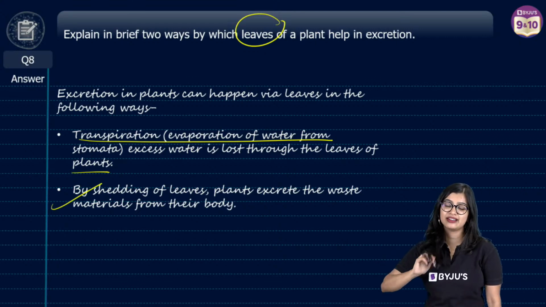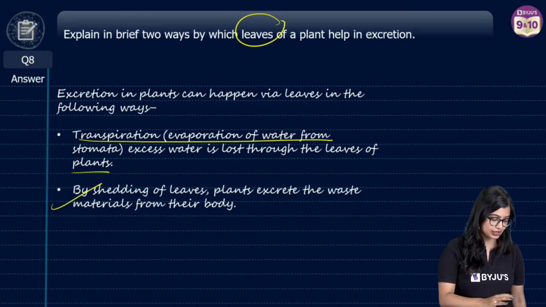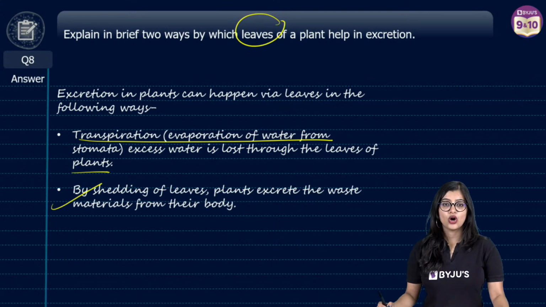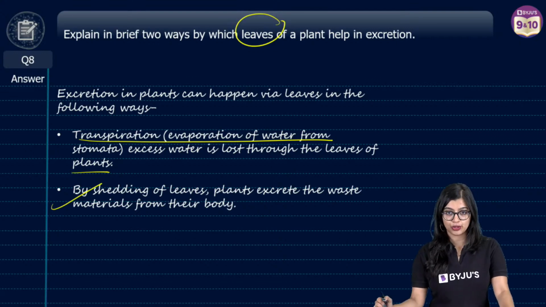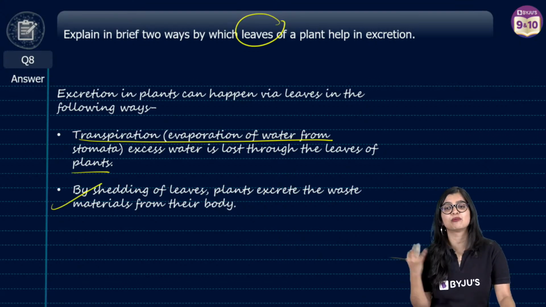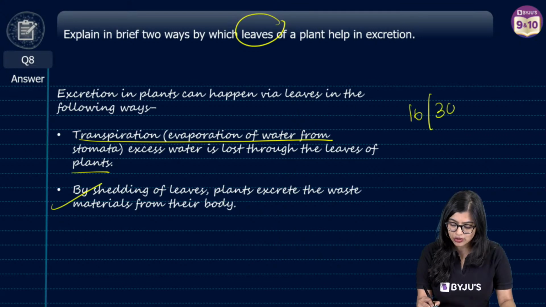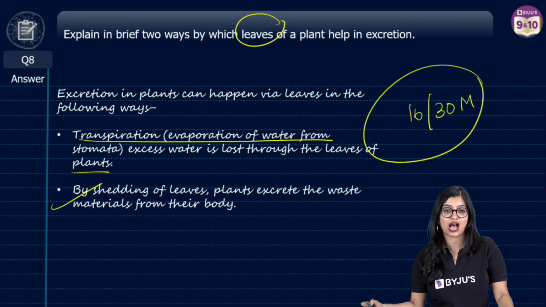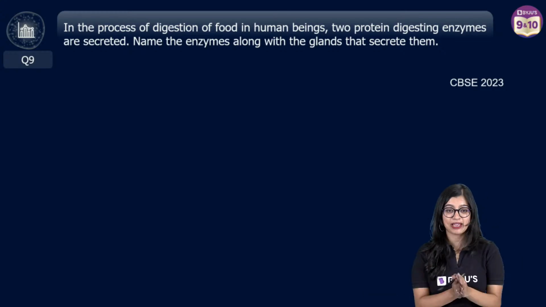Yes, the deleted portion, evolution and heredity, is really deleted, and I will discuss it once again towards the end, all the deleted portion as well. Okay, PCT stands for proximal convoluted tubule. DCT is distal convoluted tubule, right? Yes, at the end of the day, excretion is a process through which metabolic waste is removed from the body. Very good. All right, so now we are at 16 out of 30 marks. My promise to you to finish in half an hour has gone long ago. Probably it will take some more time. Okay, let's pace it up.